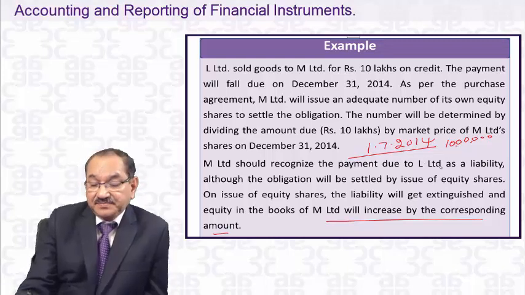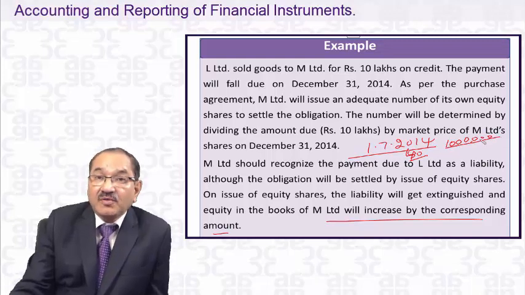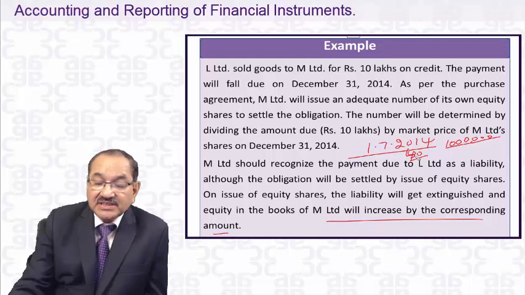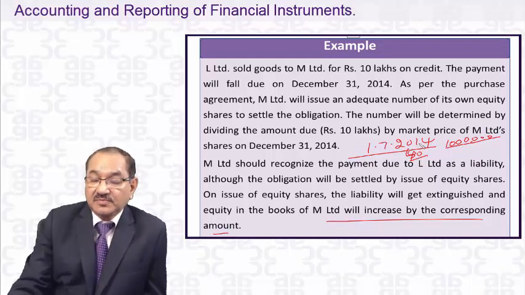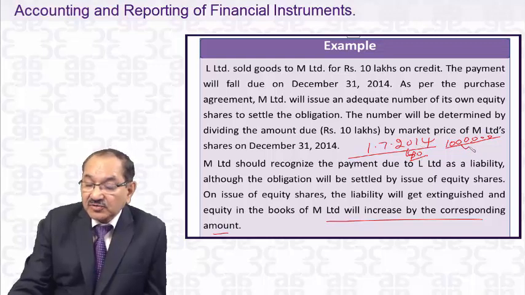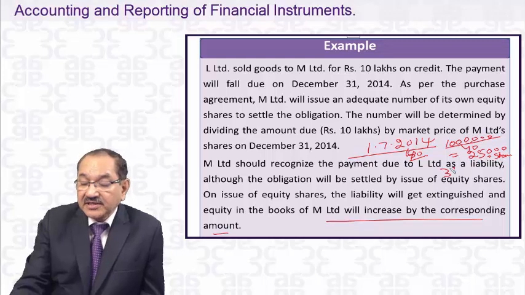On the date of sale, the value of equity was rupees 50, or suppose it was 40, and they fixed that okay, I will be paying you 10 lakhs in the form of equity, and the price of a share of M Limited on the date of sale, that is 1st July 2014, is 40, meaning it will divide by 40. It says that I will issue you 25,000 shares on 31st December 2014.